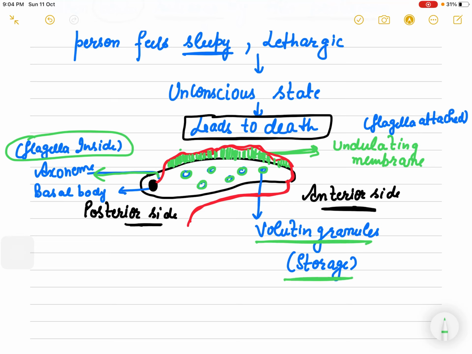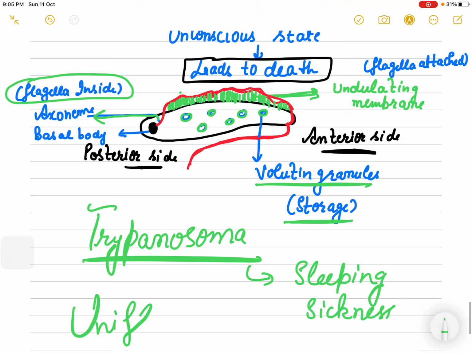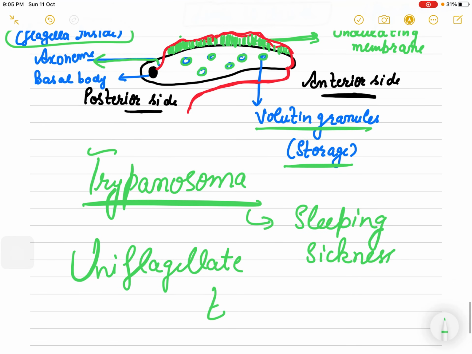So for the example of flagellated protozoans, we have to be careful: that is Trypanosoma, and Trypanosoma causes sleeping sickness. What is its other feature? It is uniflagellate, right? And which kind of parasite is it? It is an endoparasite.